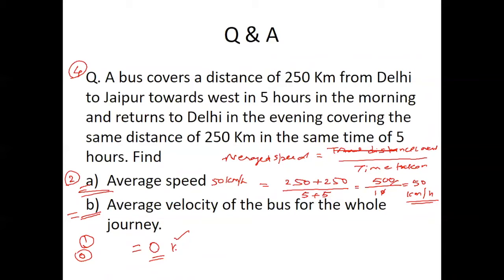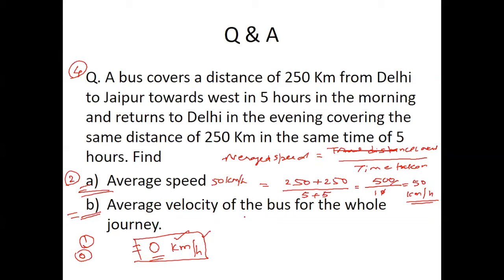Why? 0 kilometer per hour, this is the answer. Okay. Always use the unit. It's not mathematics where every time you just put 0, 2, 5, only the numerical value. Always use the unit. Now do you understand?